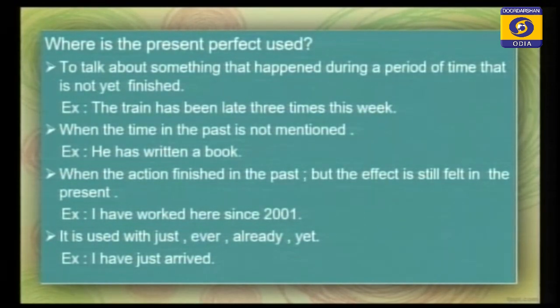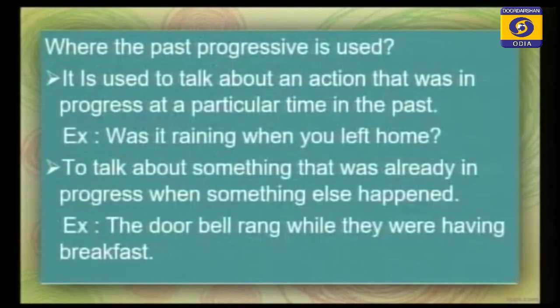Where is the past progressive used? Past progressive is used to talk about an action that was in progress at a particular time in the past. Example: was it raining when you left home?